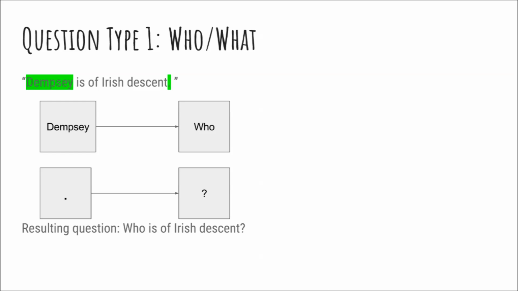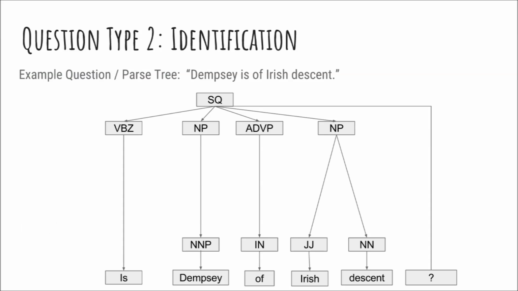For identification questions, we find a relevant noun, proper noun, or pronoun and replace it with the appropriate WH question word. We then reconjugate the main verb from the verb phrase and invert the sentence to move the WH word to the beginning, thus preserving grammaticality. We use the pattern library for reconjugation. For yes-no questions, we just reconjugate the proper verb and add a modal verb to the start.